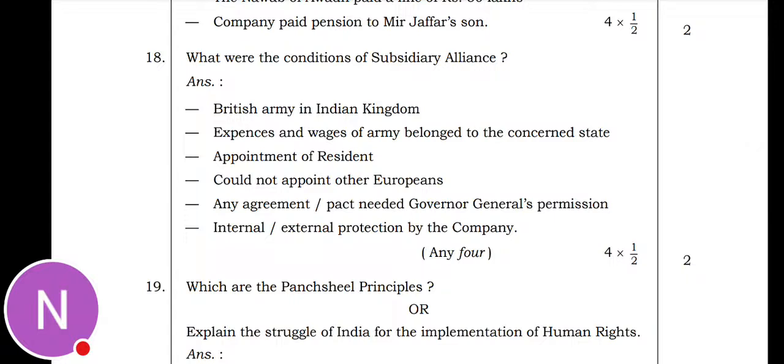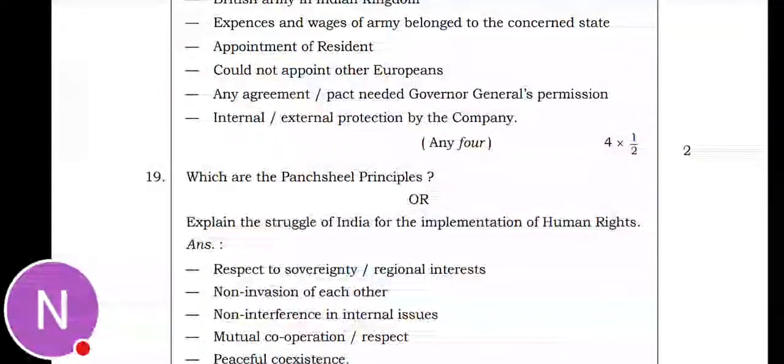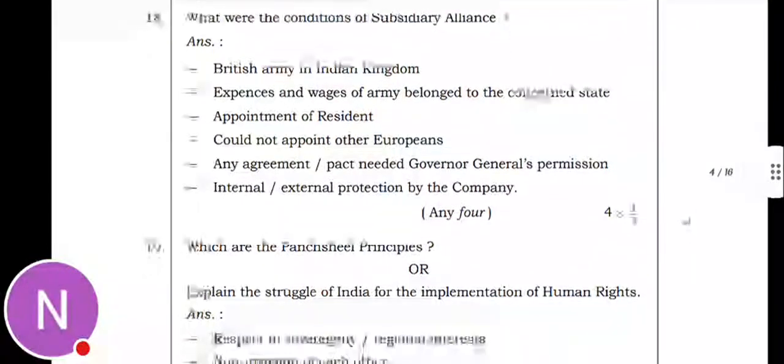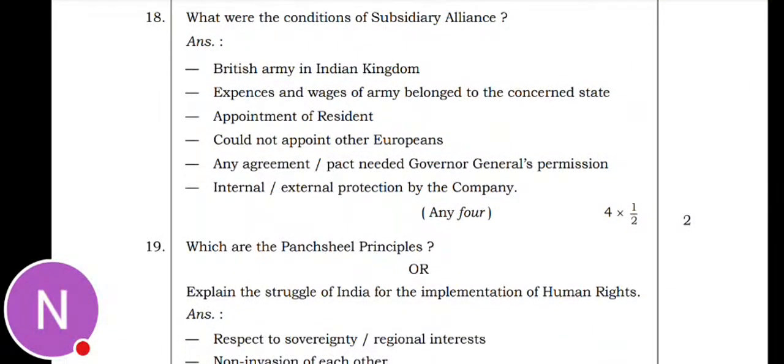Next, 18th question they asked is, what were the conditions of the subsidiary alliance? The conditions of the subsidiary alliance were: British army in the Indian kingdom. Expenses and wages of the army belong to the concerned state. Appointment of a resident, and the state could not appoint other Europeans. Any agreement or pact needed the Governor General's permission. Internal and external protection by the company. So these are the points you have to write. Points carry marks, so you will get 2 marks.